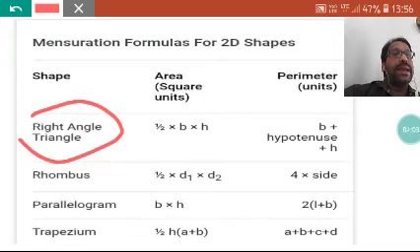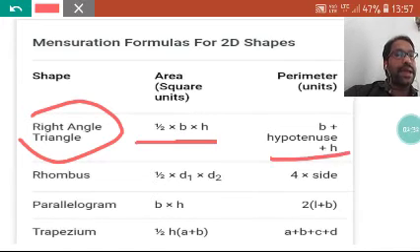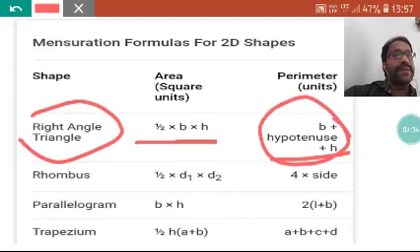What about the right angle triangle? Its area is given by 1/2 into base into height, and this is the basic general formula for the area of all triangles. If you have the height and the corresponding base, you can easily find the area of any triangle. Perimeter is also given: base plus hypotenuse plus perpendicular, or we may say height, that is called h. Three sides will be added in this right angle triangle: the first side, second side, and third side.